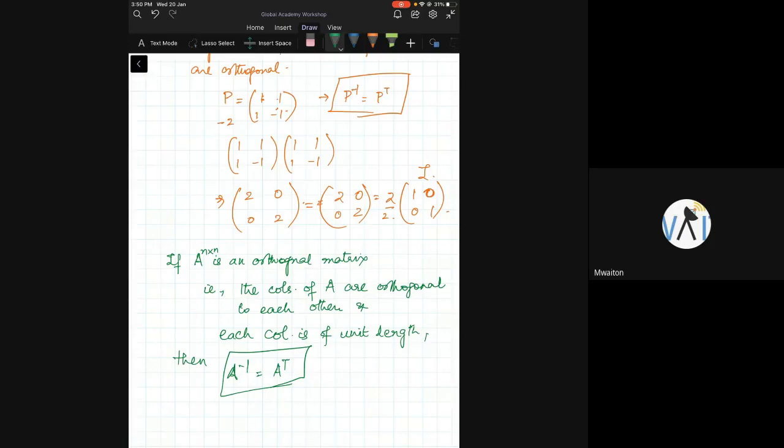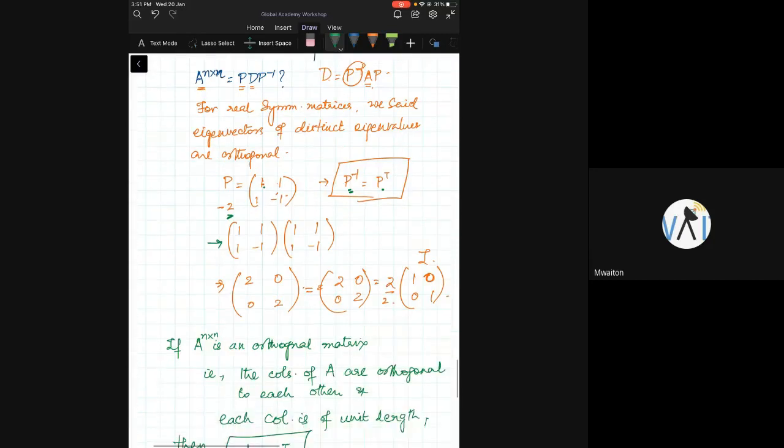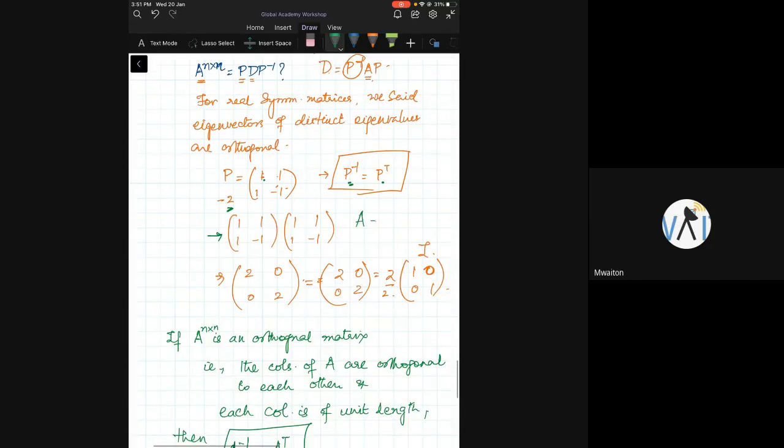Now, what can we say about this P matrix? This is an orthogonal matrix except for that scaling factor, right? We saw that these two columns are orthogonal to each other. So I'll say P inverse is equal to P transpose. Therefore, A is equal to PDP inverse. Instead of P inverse, I can write this as PDP transpose. Is that okay?